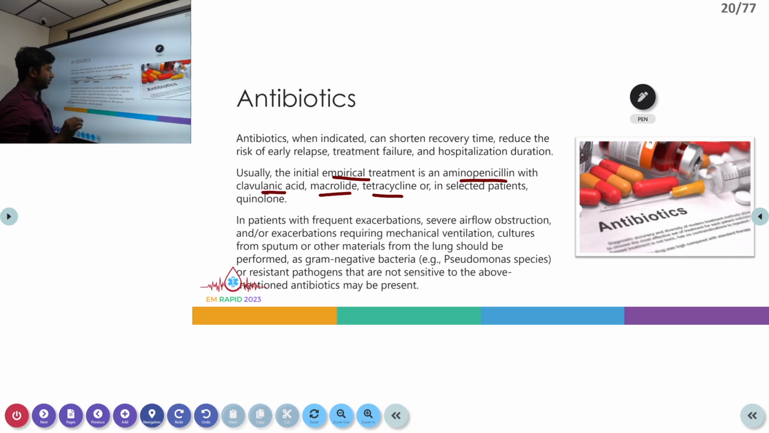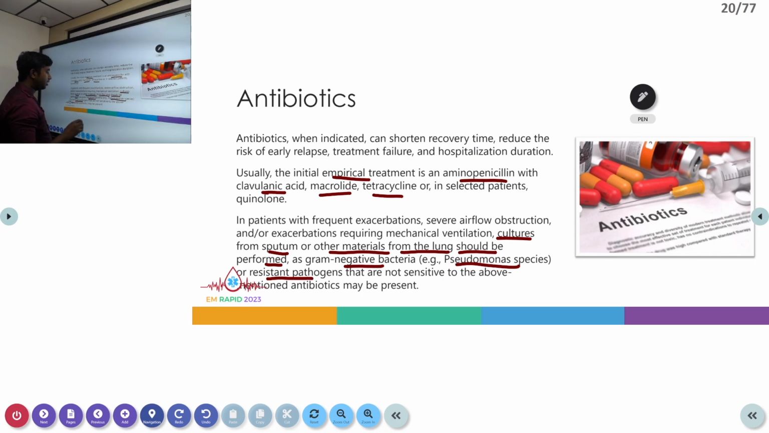But in certain conditions, like severe airway obstruction, significant exacerbation, or sick patients, we have to send cultures from sputum and other materials from the lung, to find the exact causative organism. Sometimes other organisms, like gram-negative bacteria such as Pseudomonas species, or even resistant pathogens, can be the cause of the acute exacerbation, and in these conditions the antibiotic may not be adequate. So whenever we get a sick patient, it is better to send cultures at the initial stage itself, and depending on the bacterium grown, we can change the antibiotic.